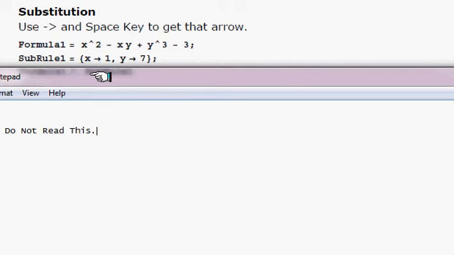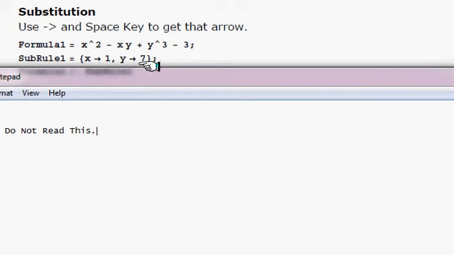So we're going to create the substitution value. I just named it substitution rule 1. So the bracket is a list, like we just reviewed earlier. This is a substitution list. So x is going to be replaced by 1 first, then y is going to be replaced by 7. So in this order.